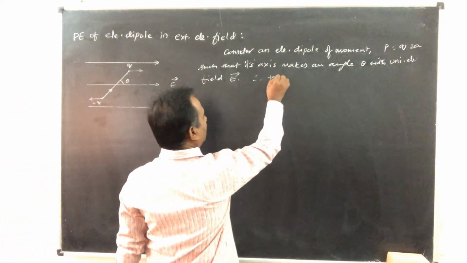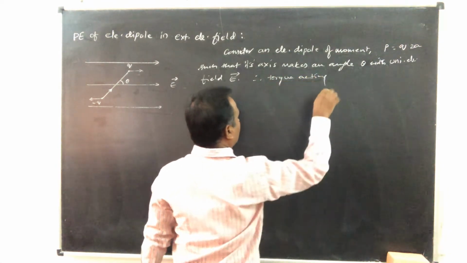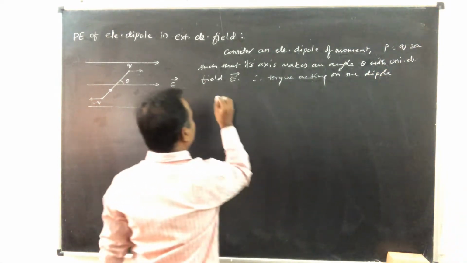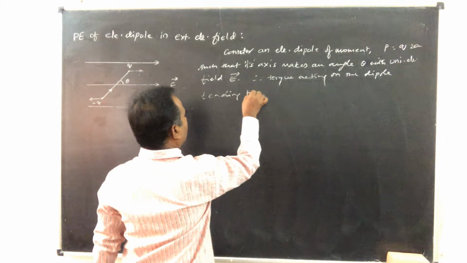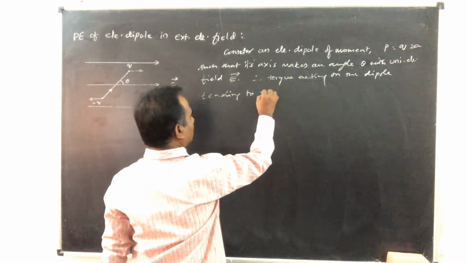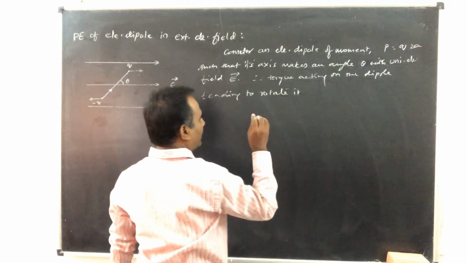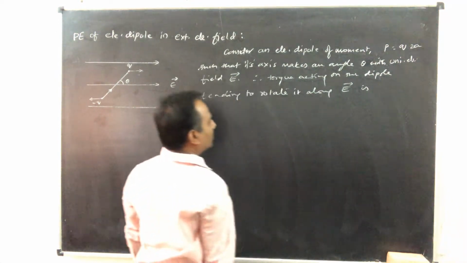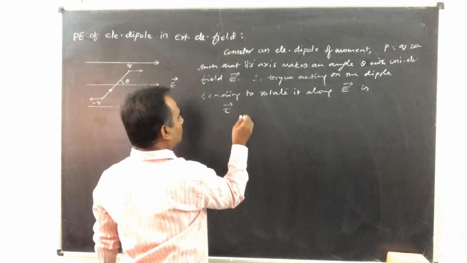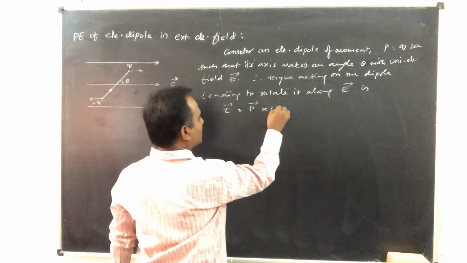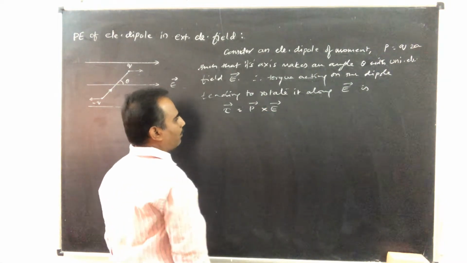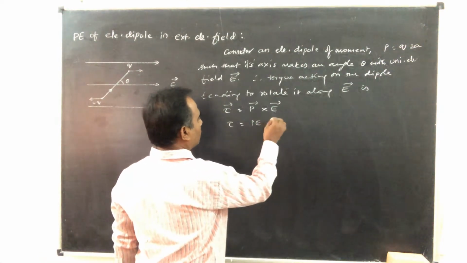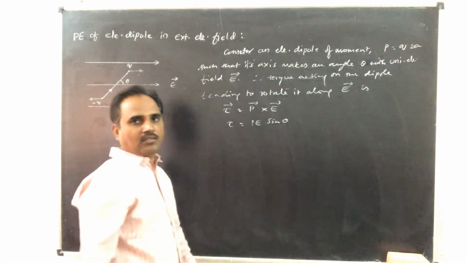So the torque acting on the dipole tending to rotate it along E is tau, equal to P cross E. If I consider its magnitude, it is P E sin theta.